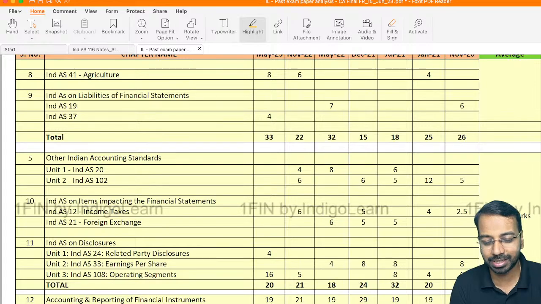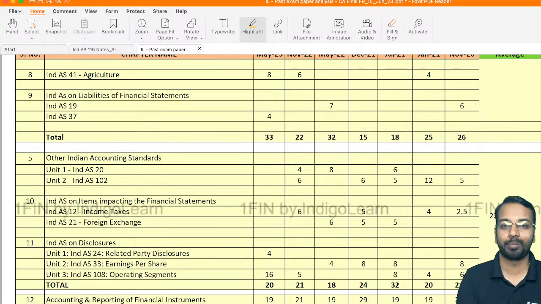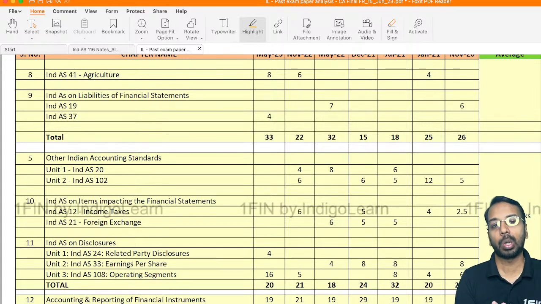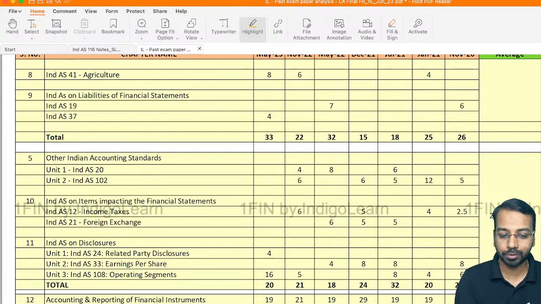Sir, are we doing only these standards? No. We'll cover all the standards, we'll cover all the concepts, but more focus would be on these standards where students face challenges and students find difficulties.